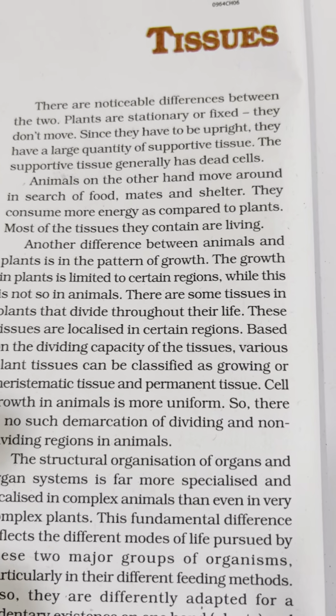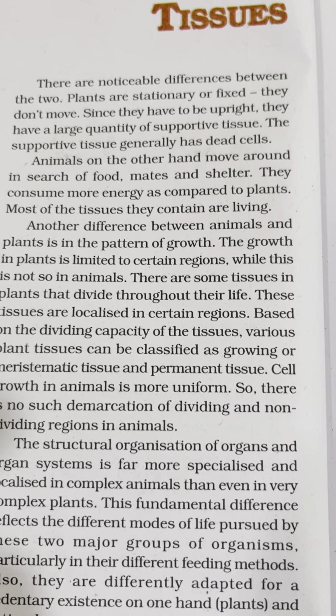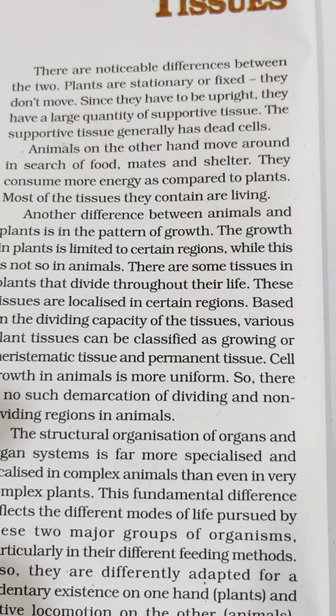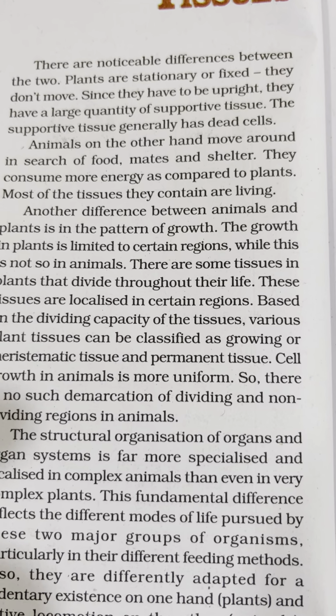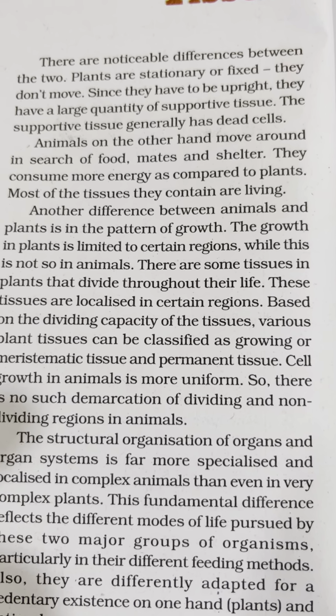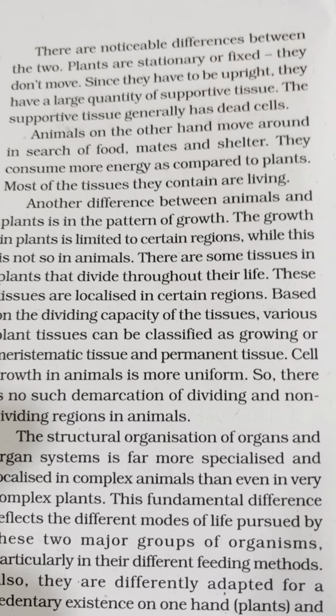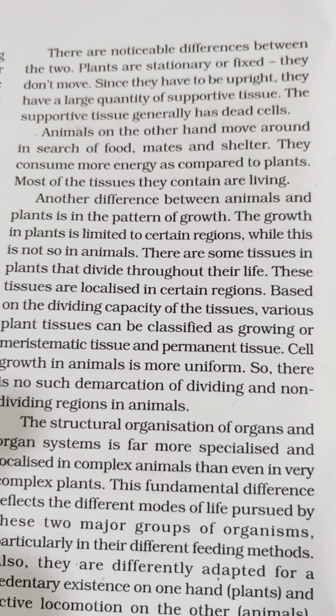Now 6.1, are plants and animals made of the same type of tissues? There are noticeable differences between the two. Plants are stationary or fixed. They don't move. Since they have to be upright, they have a large quantity of supportive tissue. The supportive tissue generally has dead cells.